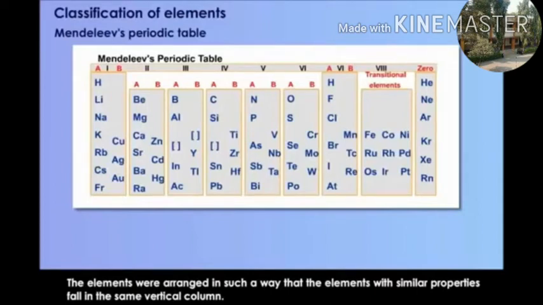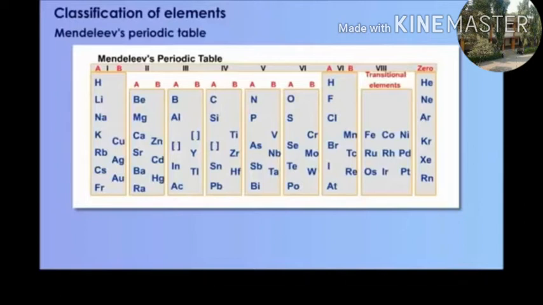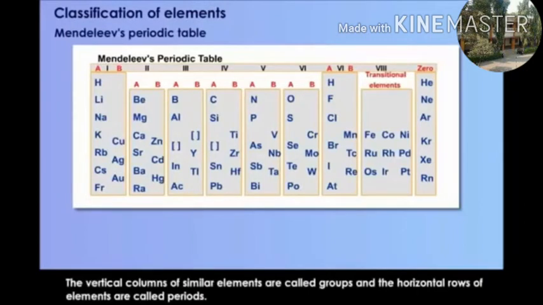The vertical columns of similar elements are called groups, and the horizontal rows of elements are called periods.